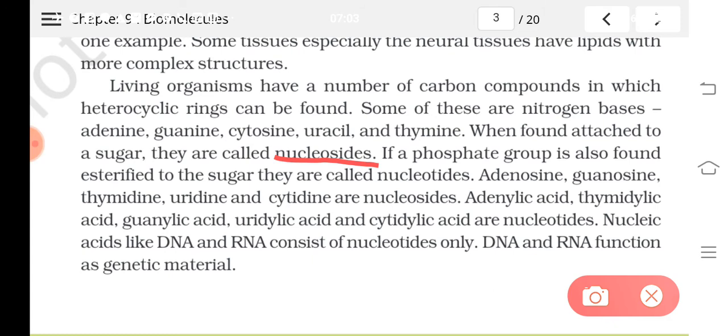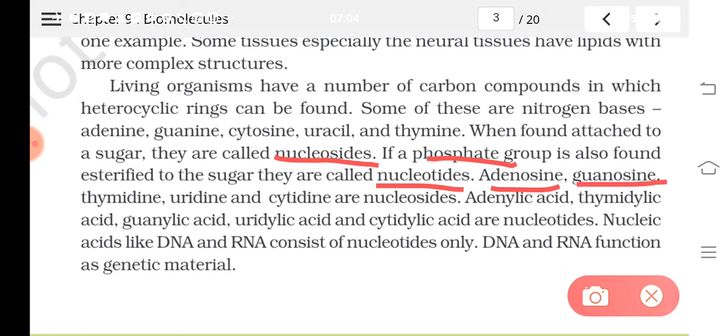And when nucleosides are attached to a phosphate group, these are known as nucleotides. Nucleoside examples: adenosine means adenine, the nitrogen base, plus a sugar.